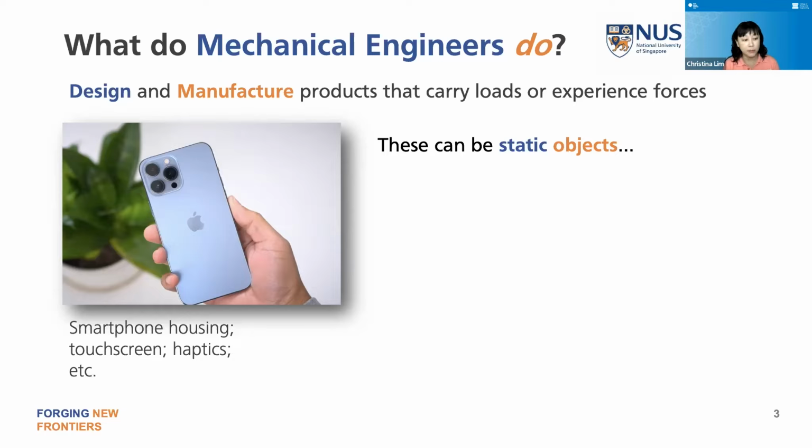So a very good example is your mobile phone. The outside of your mobile phone needs to bear a lot of loads. We drop them, so you know they experience impact loading and all that. Buttons need to work, and they need to work well over a repeated period. So all these things are actually designed based on principles of mechanical engineering. So the mechanical engineer would actually have a lot of input on these aspects of the mobile phone, for example.